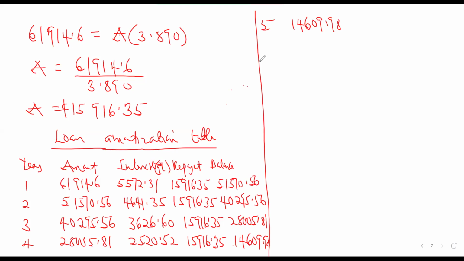Please don't charge the interest yet, because you have to know that at the end of the 5th year, you have to pay your final amount on the loan, and that is going to be final. So you don't have to have a balance again. You have to pay 15,916.35, and that will be the final year of the loan.